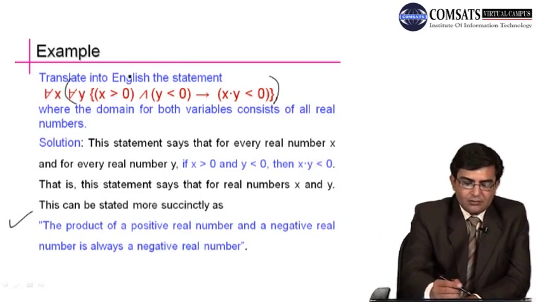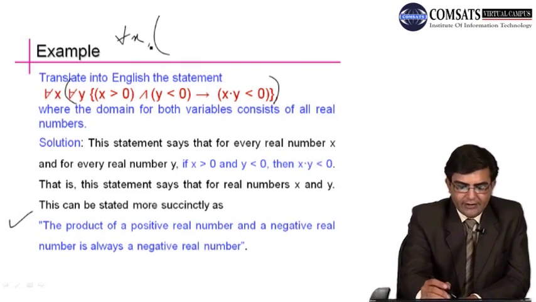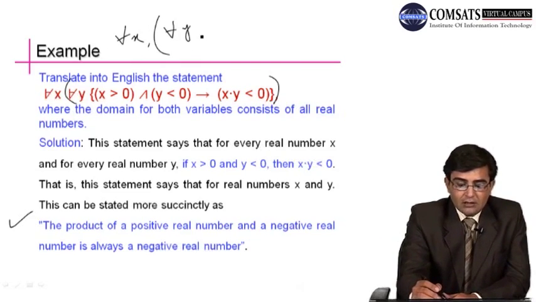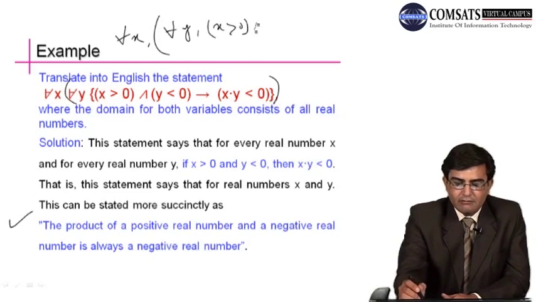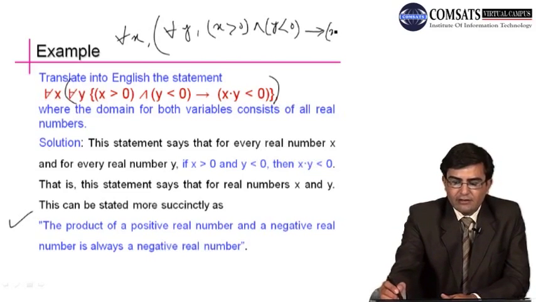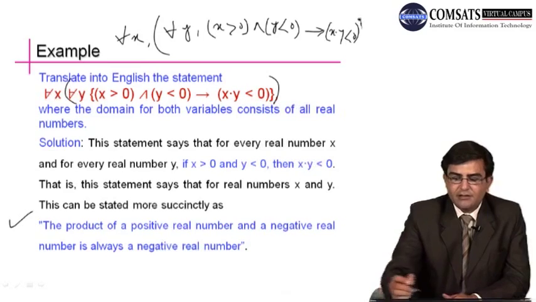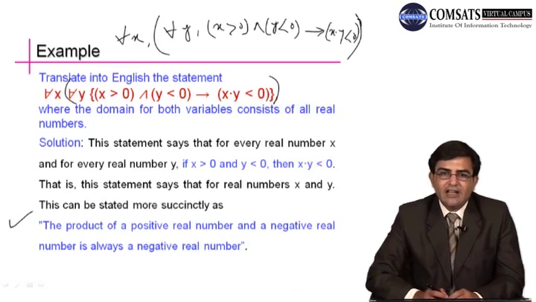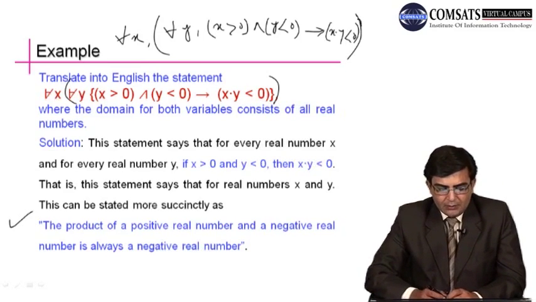You can also write it as: for all x, for all y, x greater than 0 and y less than 0 implies x dot y is less than 0. What does it mean? It means the product of every positive real number and a negative real number is always a negative real number.